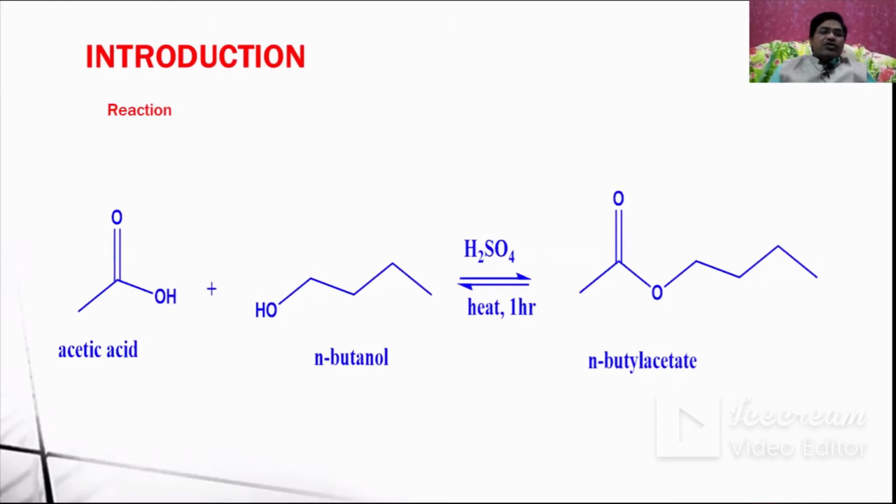And you can observe here again, this is the carboxylic acid that we use in this preparation, and another one is n-butanol, that is normal butyl alcohol, and the sulfuric acid acts as a catalyst as well as a dehydrating agent. The mixture is heated for about 1 hour in a round bottom flask, and here this is the n-butyl acetate.